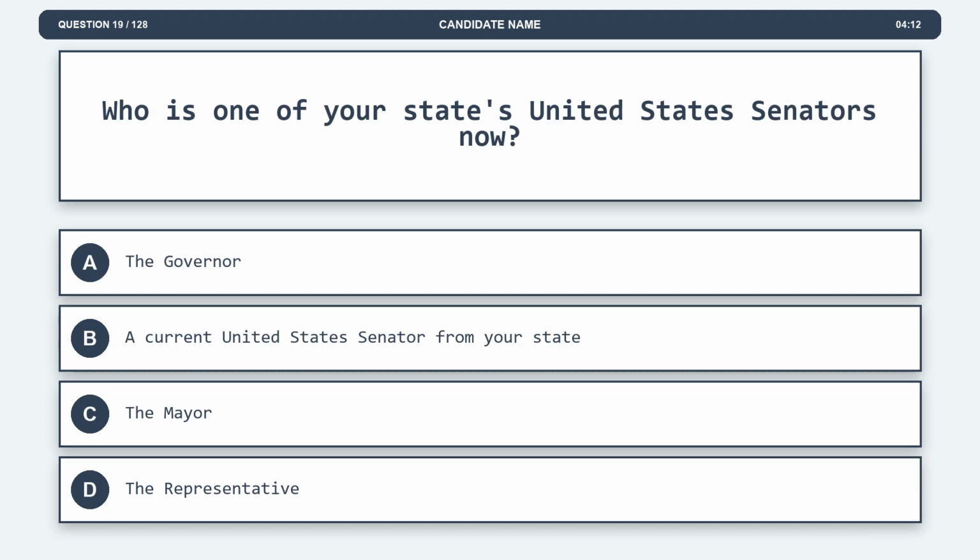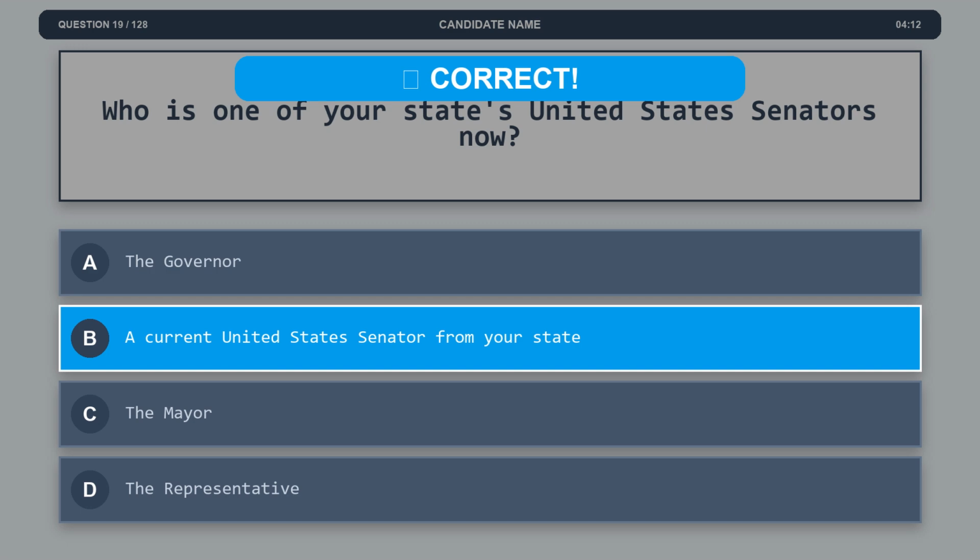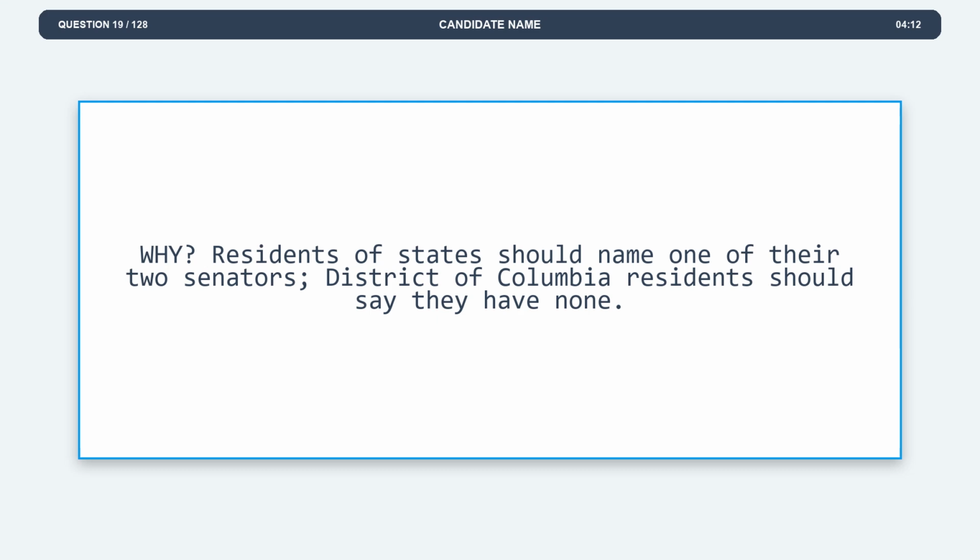Question 19. Who is one of your state's United States senators now? Option A, the governor. Option B, a current United States senator from your state. Option C, the mayor. Option D, the representative. The correct answer is option B, a current United States senator from your state. Explanation. Residents of states should name one of their 2 senators. District of Columbia residents should say they have none.